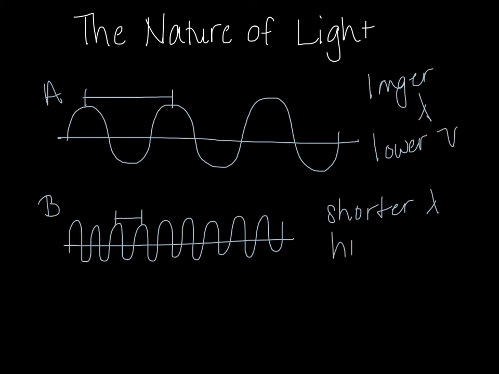B is going to have a higher frequency, because frequency is simply the number of cycles that a wave completes in a given amount of time.